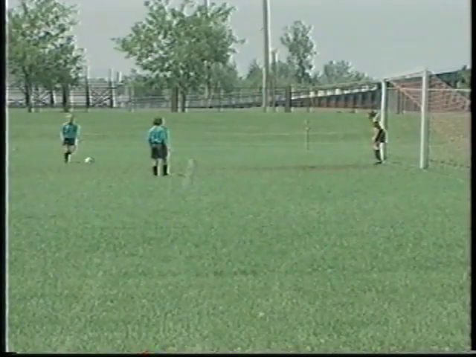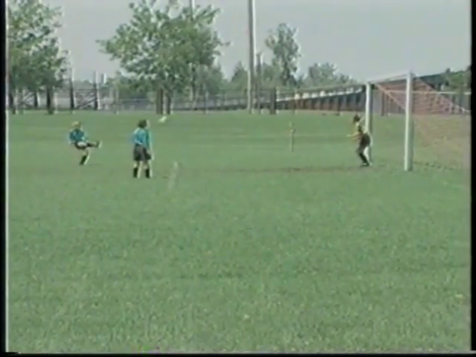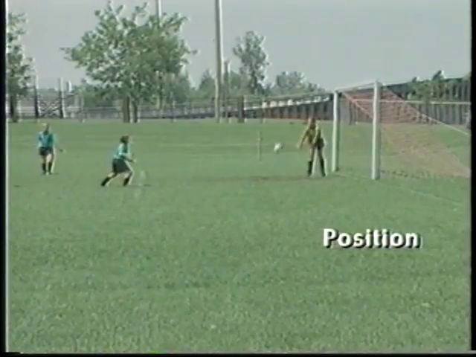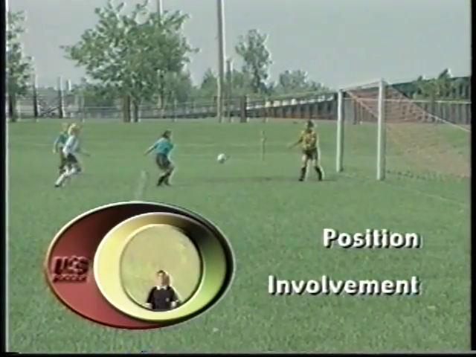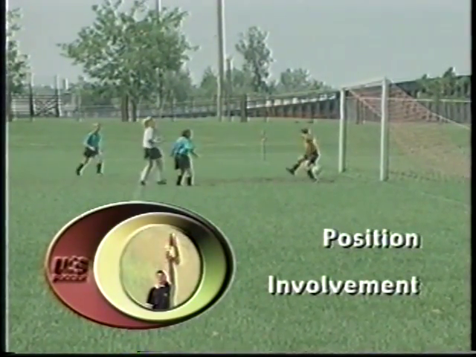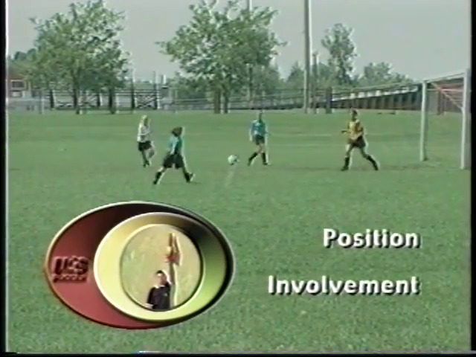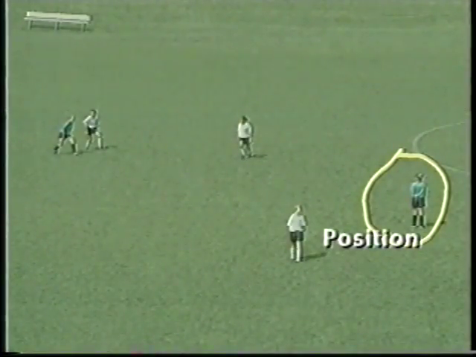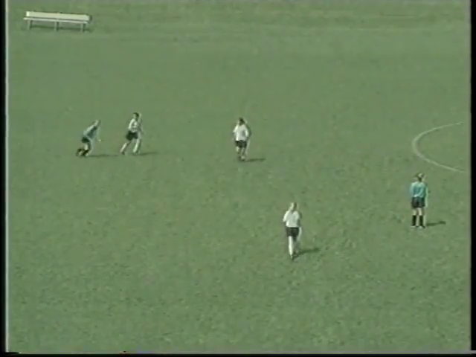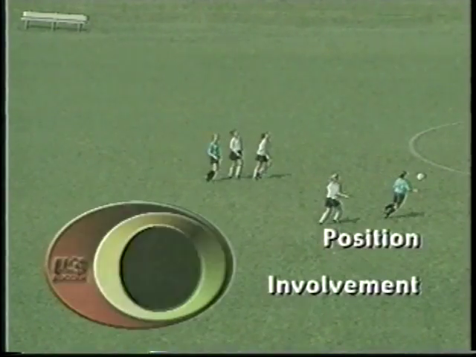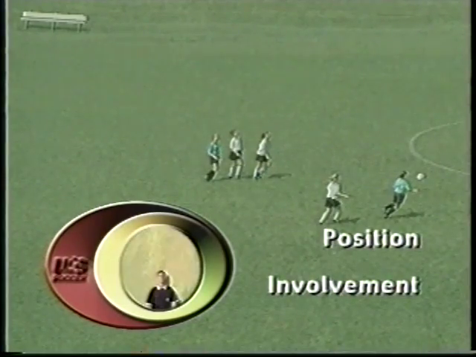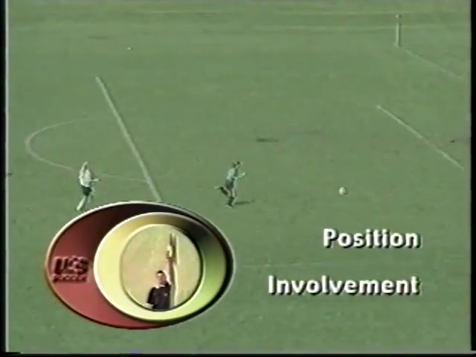I am a goalkeeper. A shot is taken and I deflect it out to a player in an offside position. They should be penalized for being in an offside position because they are gaining an advantage by being there. The same thing if the ball rebounds off the goalpost to the player in an offside position. Then it's offside. This attacker is in an offside position. The ball is played to him by a teammate, which is deflected or touched by a defender, and the attacker becomes actively involved in the play. The attacker should be judged offside.